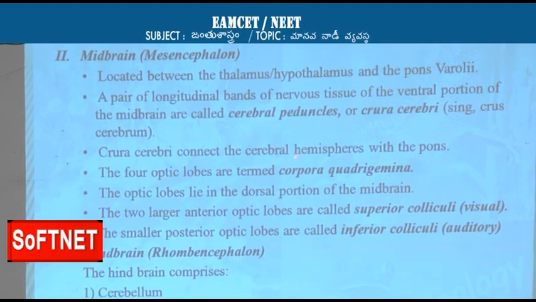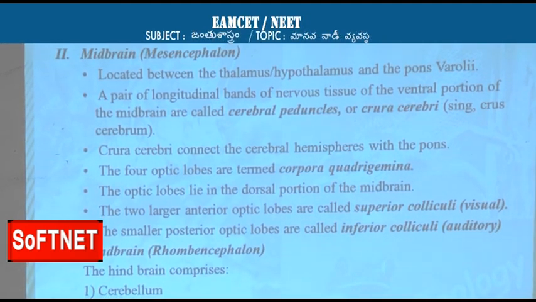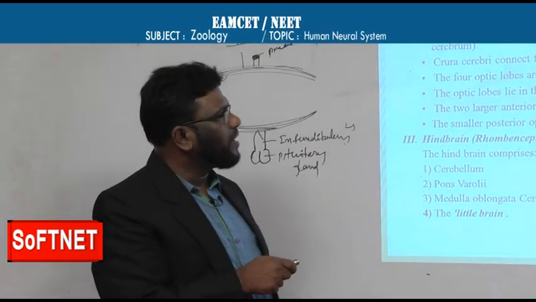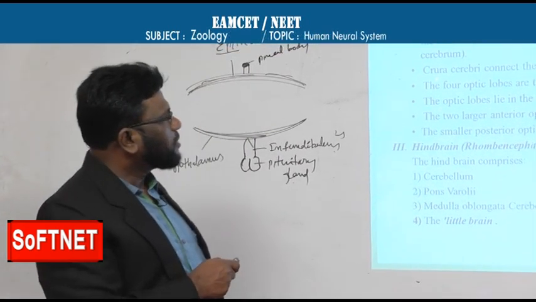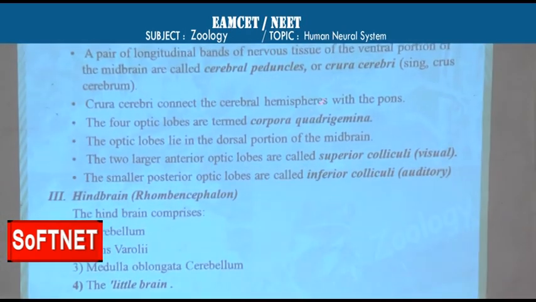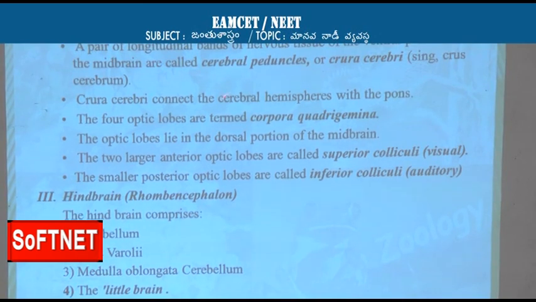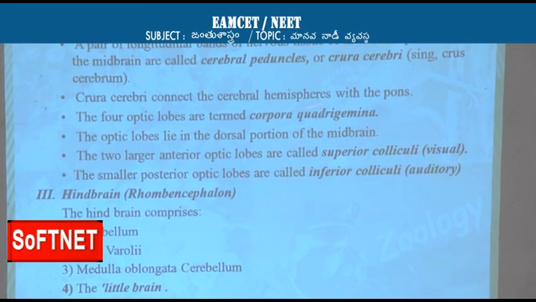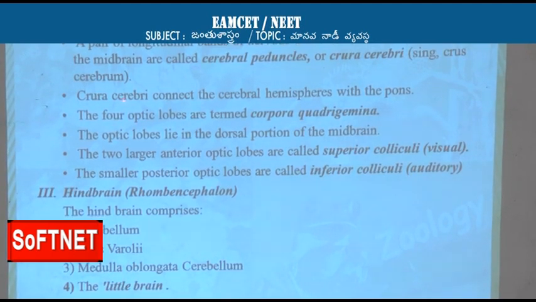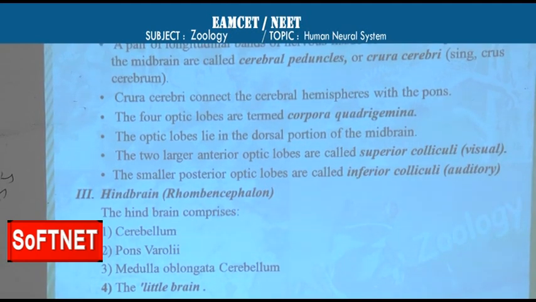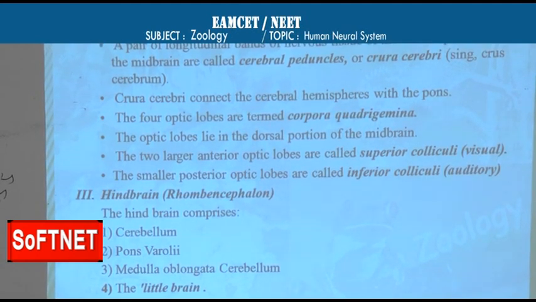Crura cerebri connect the cerebral hemispheres with the pons. That means they connect the forebrain and the hindbrain. The cerebral hemispheres are part of the forebrain, and the pons is part of the hindbrain, both connected by crura cerebri.